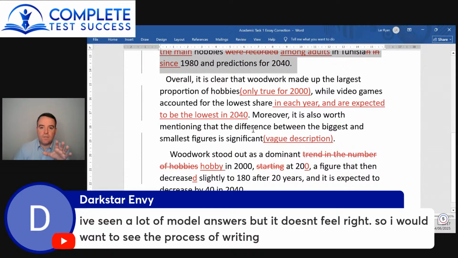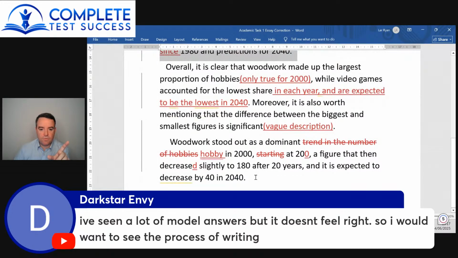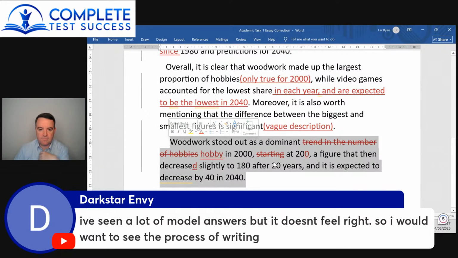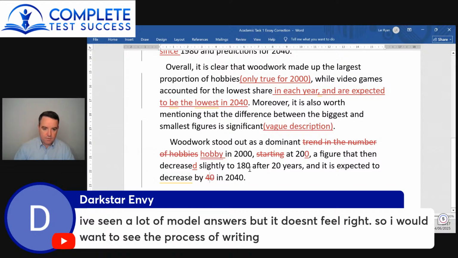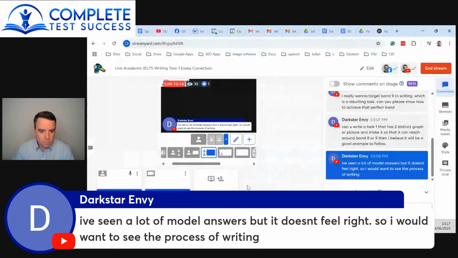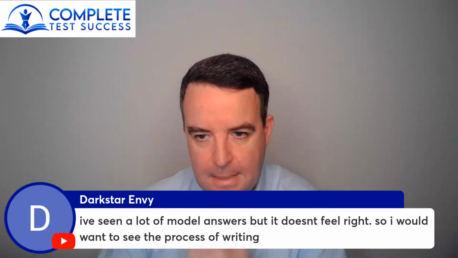You haven't included appropriate information in the overview. You haven't included all the categories. You haven't included all of the... you haven't included accurate data. So really a lot of things to work on there, to be honest. Yeah, so that's pretty much it for that essay.